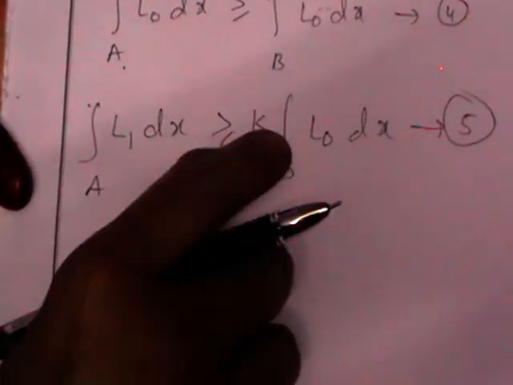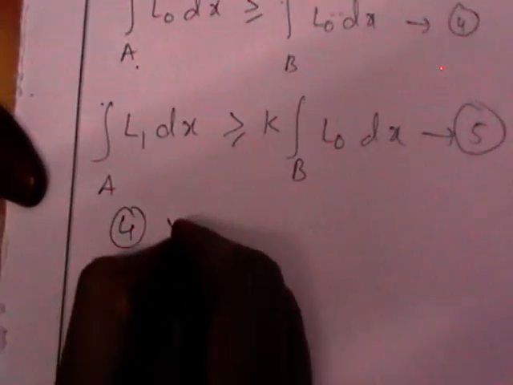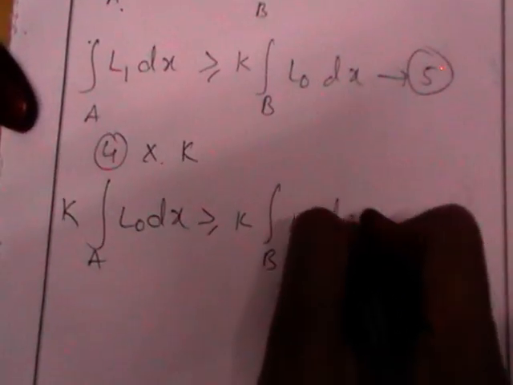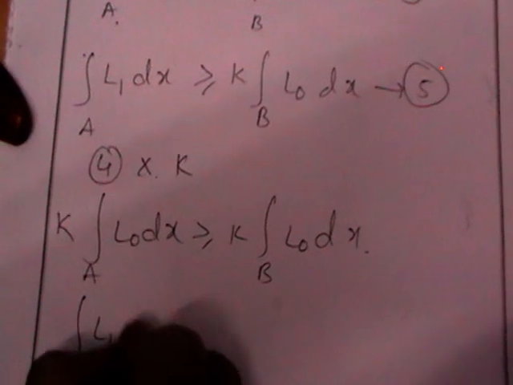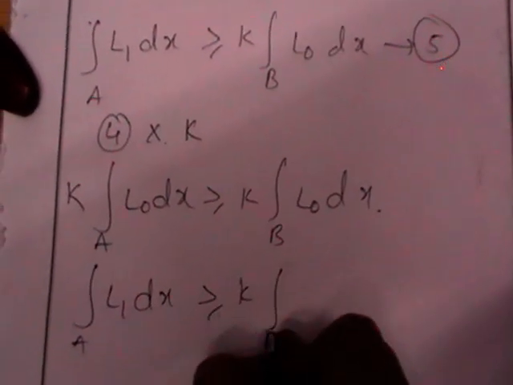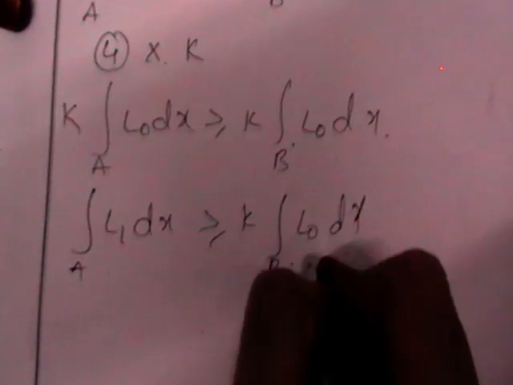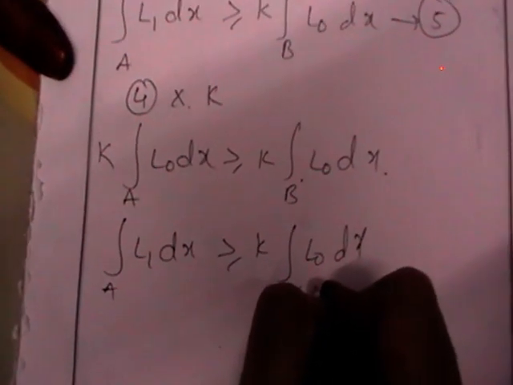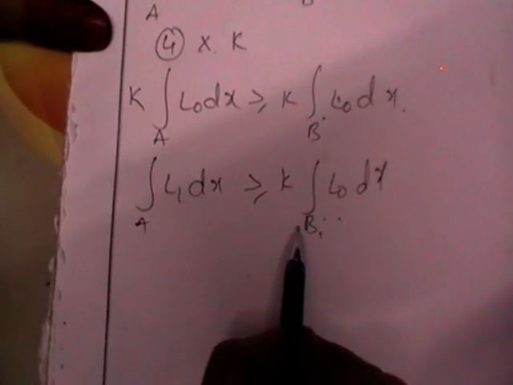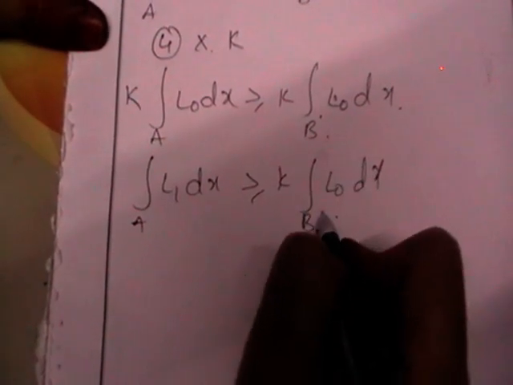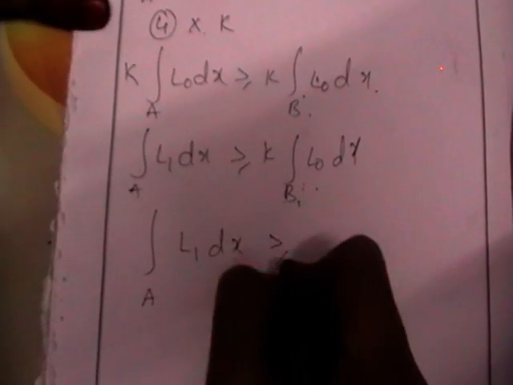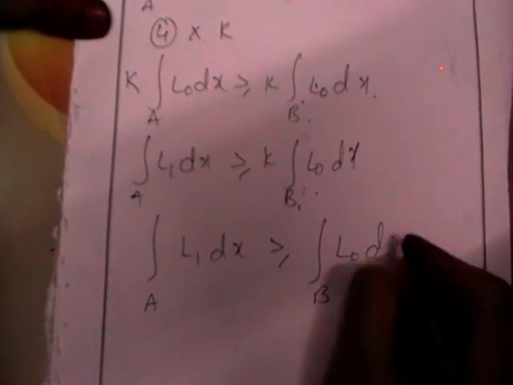Now to compare these two, the terms are the same. I want to multiply equation 4 with K on both sides. So I will get K integral over A of L0 dx greater than or equal to K integral over B of L0 dx. And integral over A of L1 dx is greater than or equal to K integral over A of L0 dx. So these two are the same. Combining these two, as you have B here, we can write integral over A of L1 dx greater than integral over B of L0 dx.